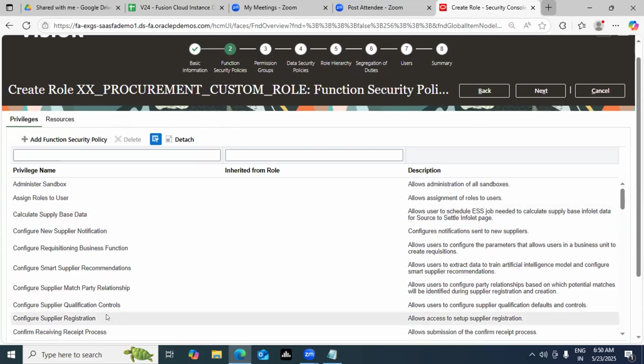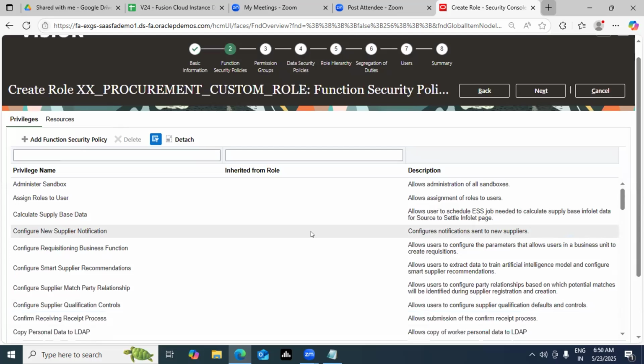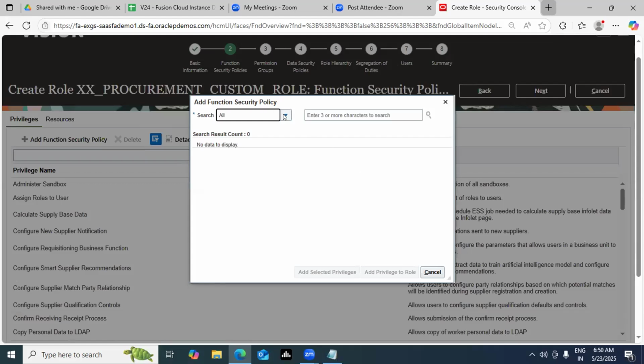Let's say I do not want to give the access for supplier registration. When this role gets assigned to your user account, you cannot register a supplier. Select this row, delete it. So you're controlling what privileges you want and what privileges you do not want. If you want to add privileges, you can add them also. You can choose to add any other duty roles, and select them.